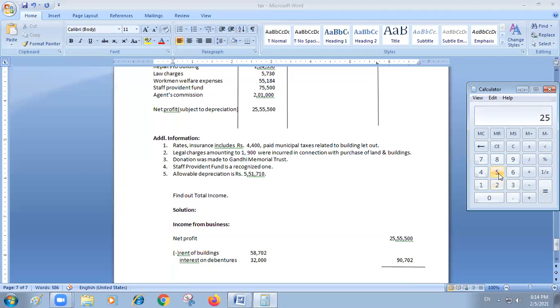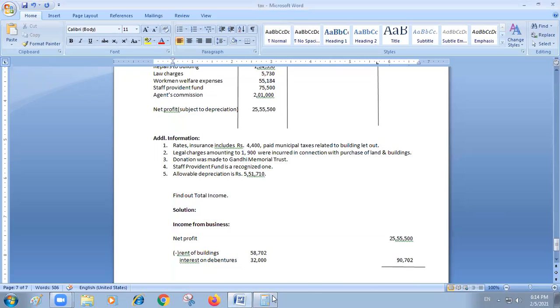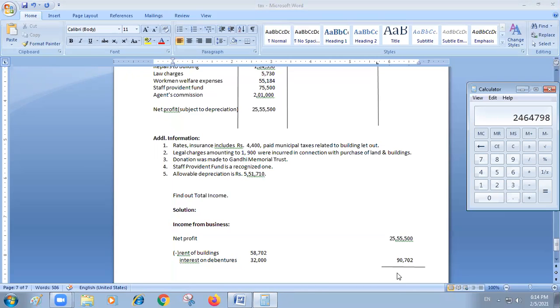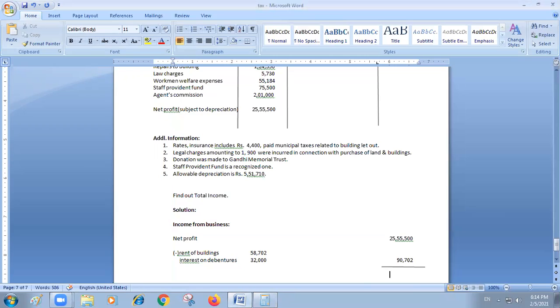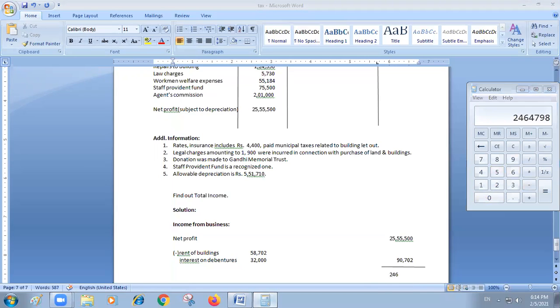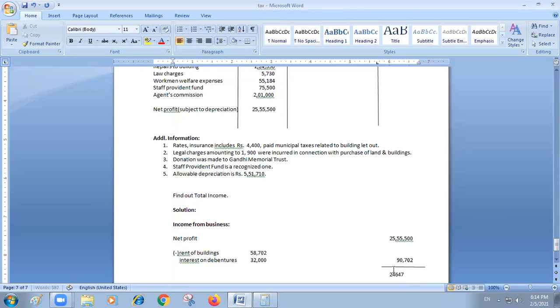25 lakhs 55,500 minus 90,702, it is coming as 246,4798. Is it correct? Please check, Sindhu, once. Will you please confirm to me?